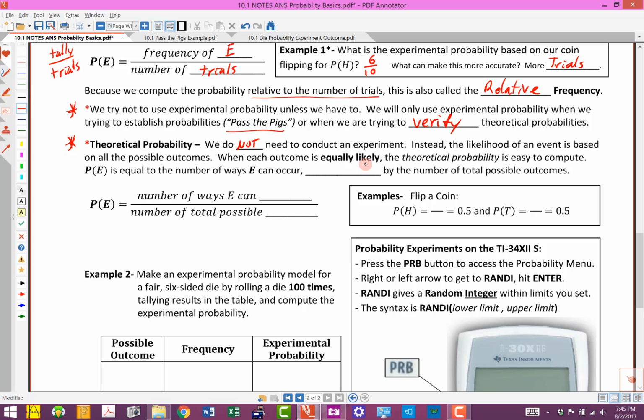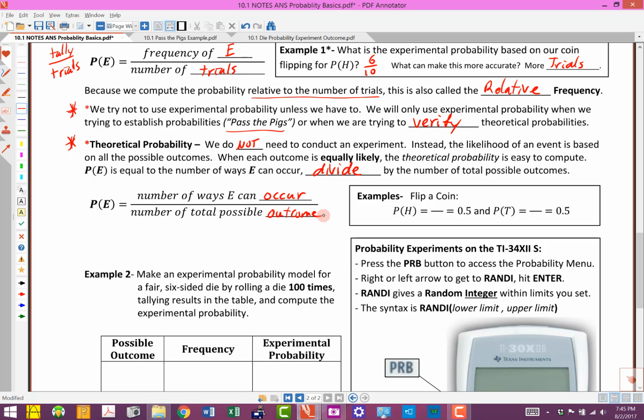So the theoretical probability is really easy to compute. It's equal to the number of ways the event can occur, and then we divide that by, remember we talked about these always being ratios, the total possible outcomes. So it's the number of ways E can occur, how many ways that event can happen, divided by the total possible outcomes.